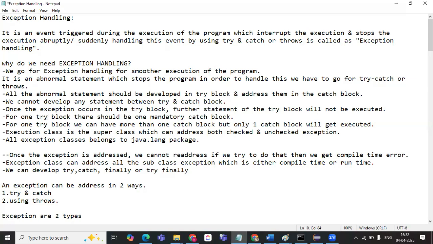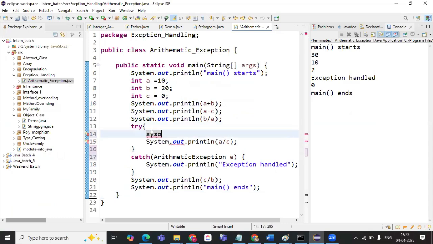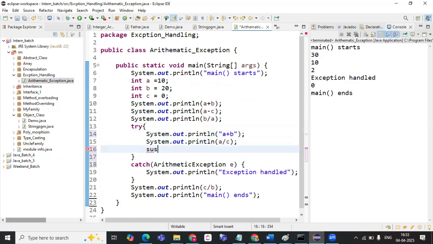So the next thing is that we cannot develop any statement between them. Once the exception occurs in the try block, further statements of the try block will not be executed. That means, see, we will have a particular printing statement here, just as a plus b, even inside the try block.